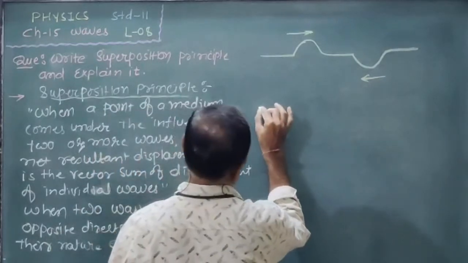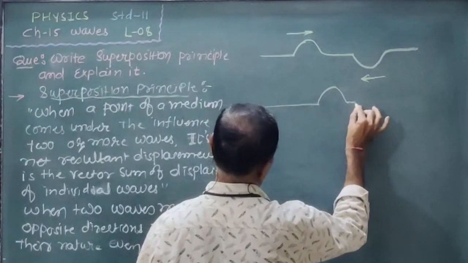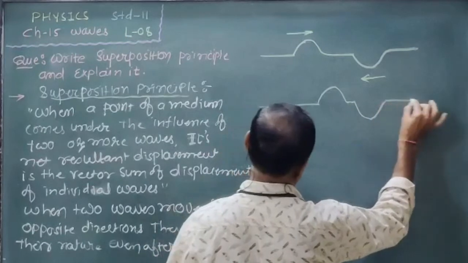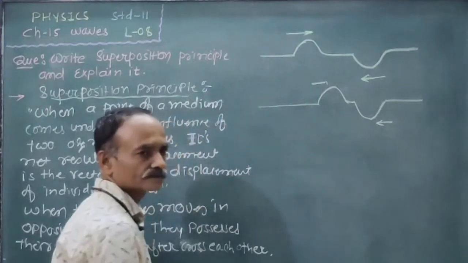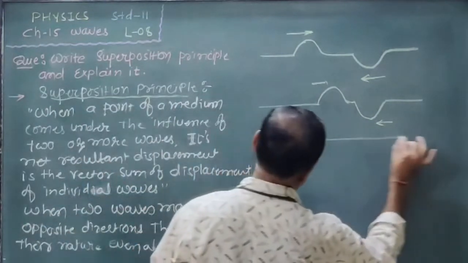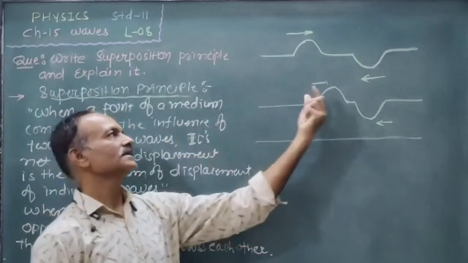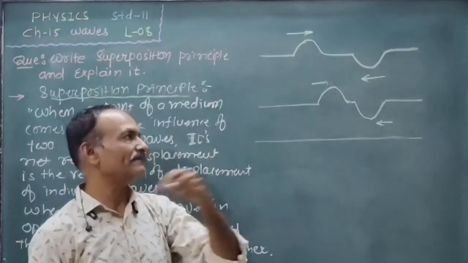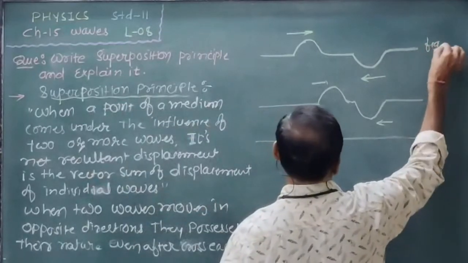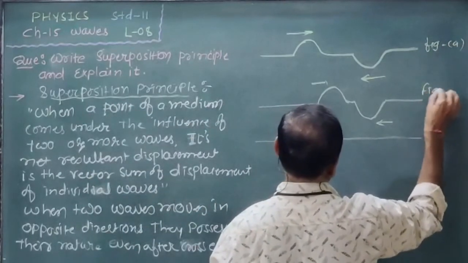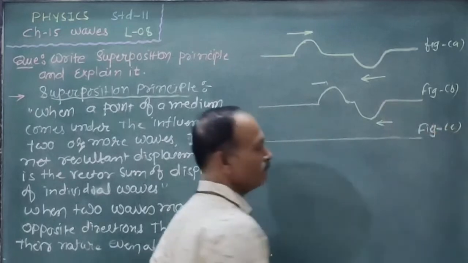When both come very close to each other like this, and then they cross each other, when they superpose, at that time the resultant displacement becomes zero, because the displacements of these two waves are the same and both are going in opposite directions. That is figure A, figure B, and figure C. So the resultant displacement becomes zero.